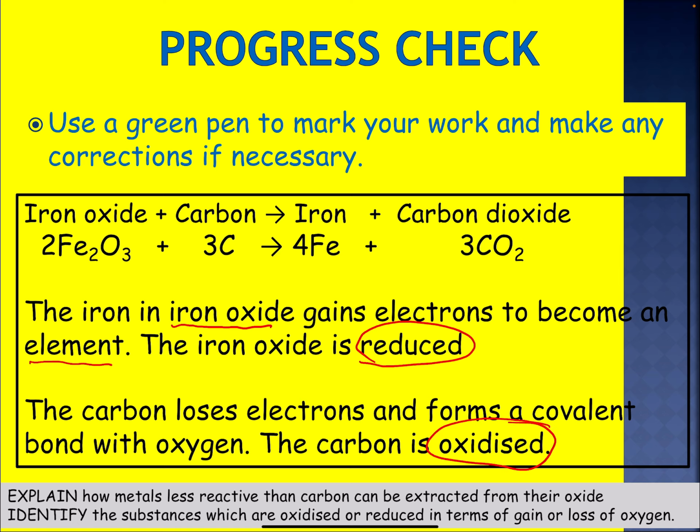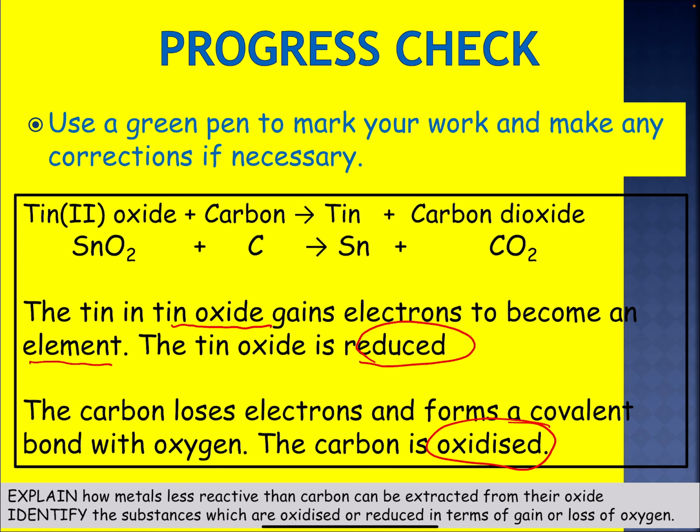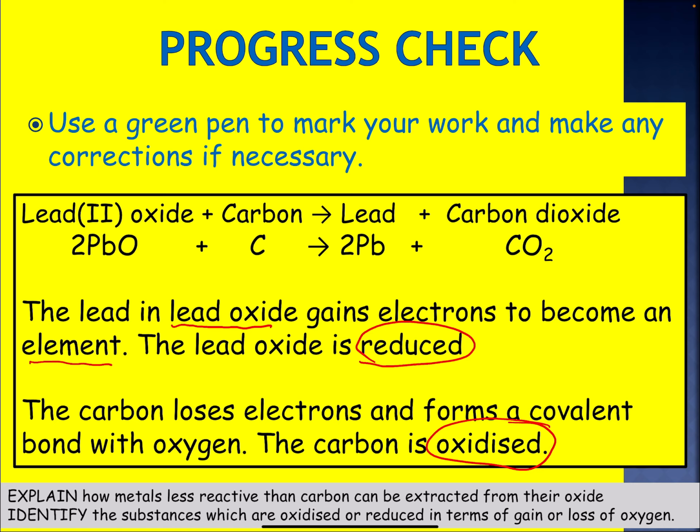It's gaining oxygen. The next one, tin oxide with carbon. The next one, lead oxide with carbon.